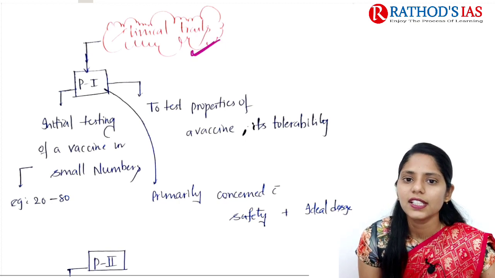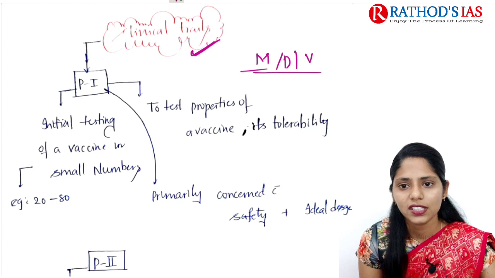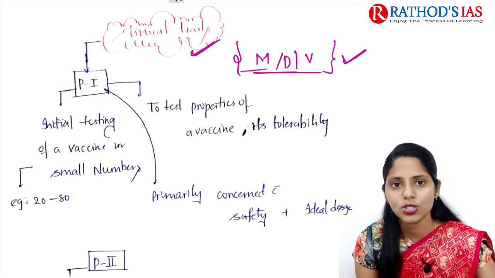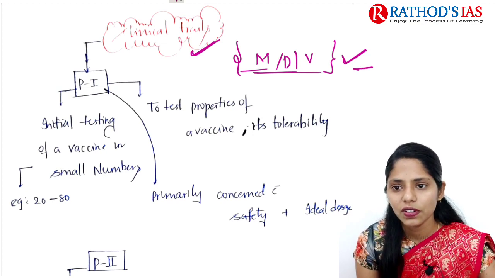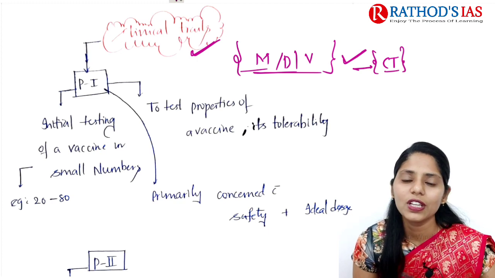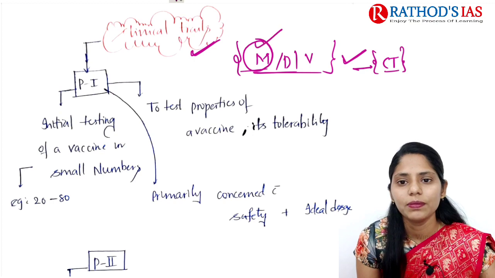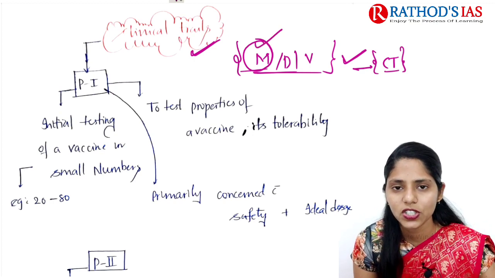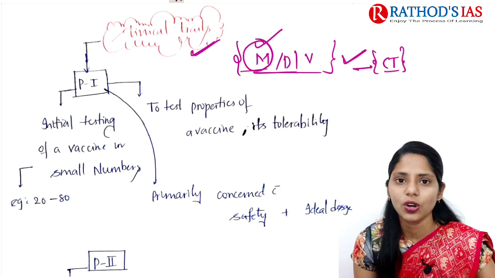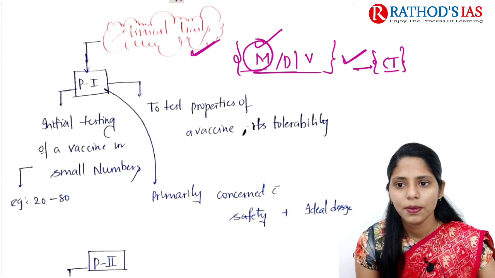So what are these clinical trials? Whenever any new medicine or drug or vaccine needs to come into the market, the pharmaceutical companies, especially scientists, will go for clinical trials. So why do we need to go for clinical trials? Whenever any new important compound comes into the picture, we need to know whether it is efficient or not, whether it is safe or not, and we need to decide the ideal dosage.